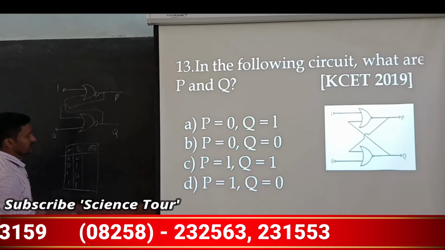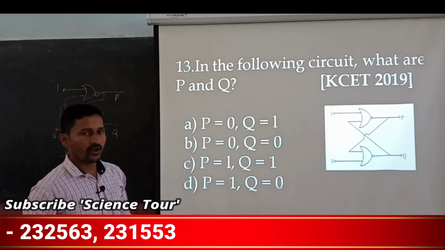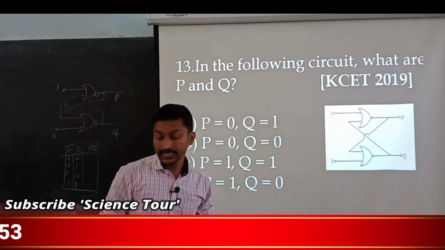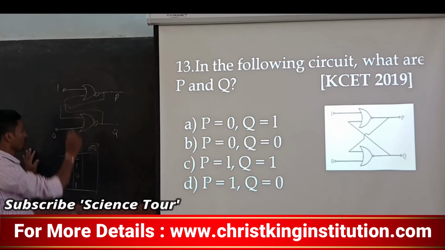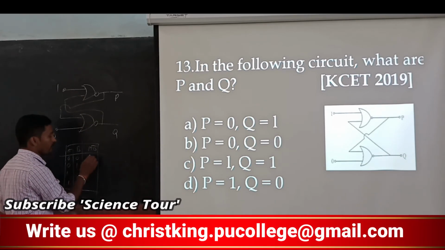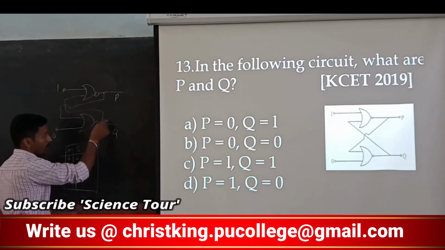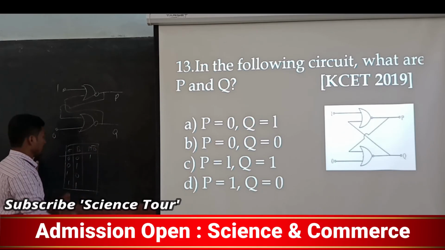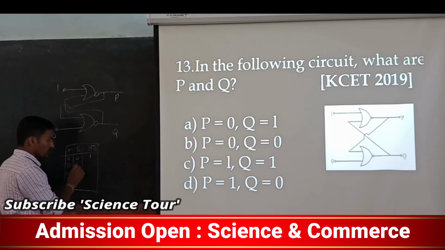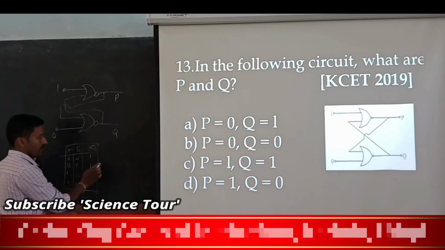For computer students it is very easy, right? They are already studying this, so they can easily solve this problem. Now for 0 and 0 it would be 0 but it is 1 because AB bar. For 0 1 it is 0 but it is 1 because AB bar.